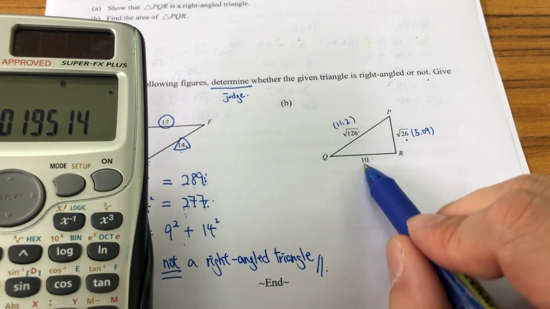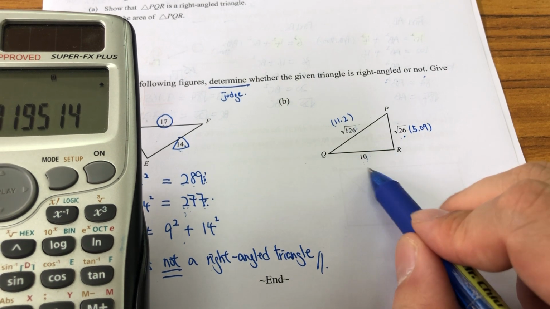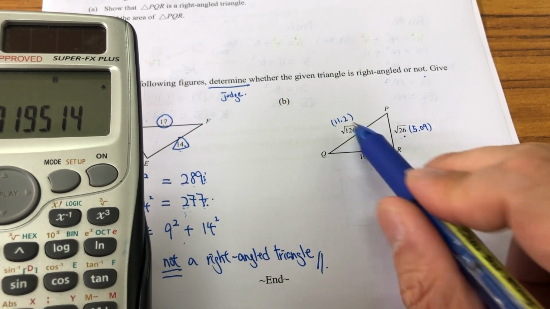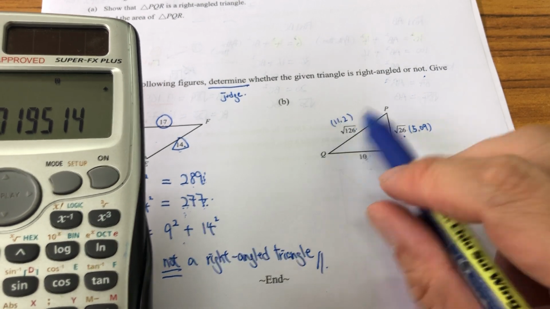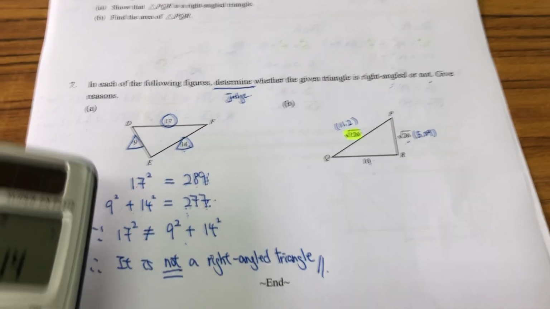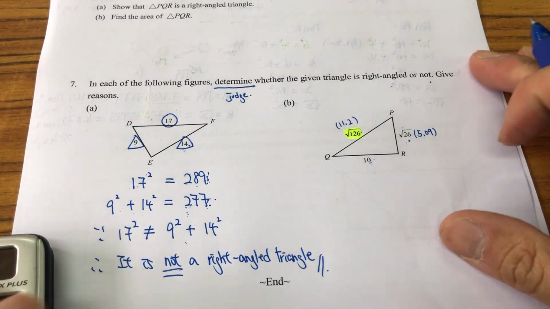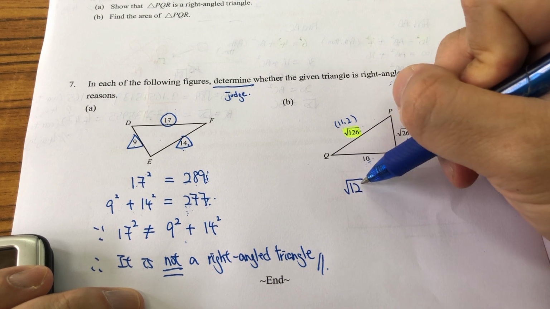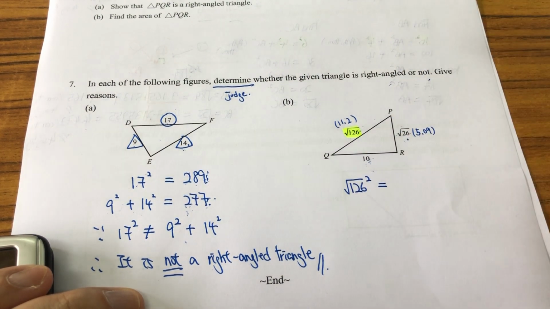So now, are you able to compare which one is the longest one? Yes, of course, 11.2 is longer than 10, longer than 5 point something. So this one, square root of 126, is the longest one. Therefore, we should consider the square of the longest one.